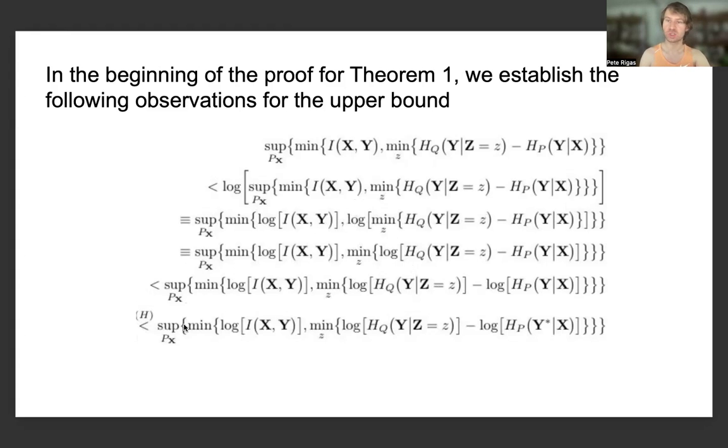And then finally, in the last slide on this transparency, we strictly upper bound this last supremum term in terms of the final expression, namely looking to decrease the strictly positive value of the second conditional Shannon entropy by incorporating a pruned version of Alice's alphabet, mainly looking at an alphabet in which some prospective quantum advantage can be achieved by removing some letters, which is hence decreasing the entropy of that term, which is hence increasing the value of this minimum, because we're subtracting off a smaller term from the log of the conditional Shannon entropy H_P of Y star conditional upon X, in comparison to the logarithm of the conditional Shannon entropy given in the previous line, namely H_P of Y given X.